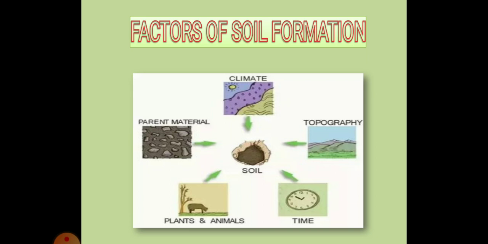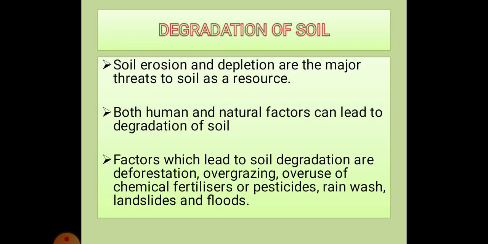Now, let us move to our next topic, that is degradation of soil. Soil erosion and depletion are the major threats to soil as a resource. Both natural factors and humans can lead to degradation of soils.